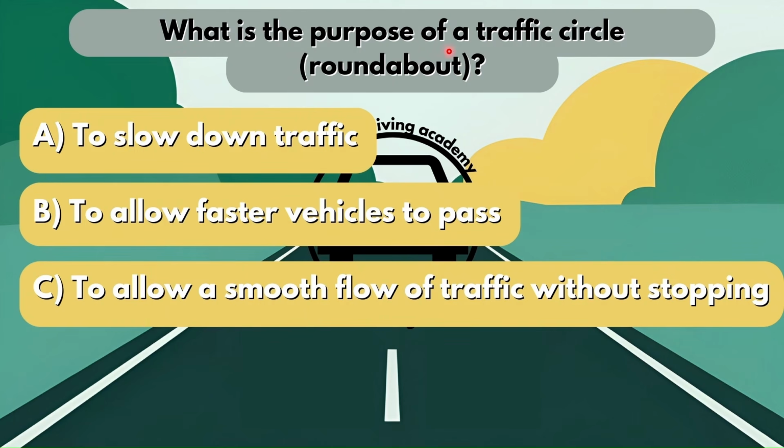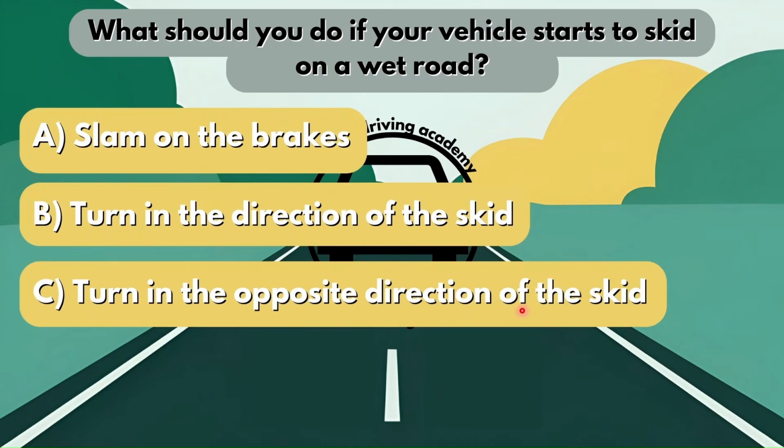What is the purpose of a traffic circle? A traffic circle is known as a roundabout. So what is the purpose of this? Is it option A, to slow down traffic? Is it option B, to allow faster vehicles to pass? Or is it option C, to allow a smooth flow of traffic without stopping? The correct answer here would be option C, to allow a smooth flow of traffic without stopping.